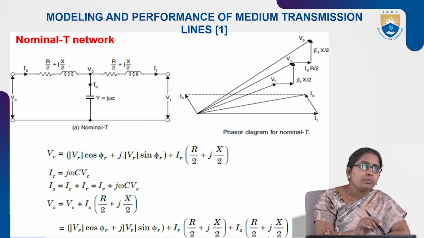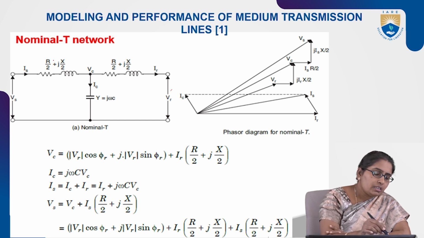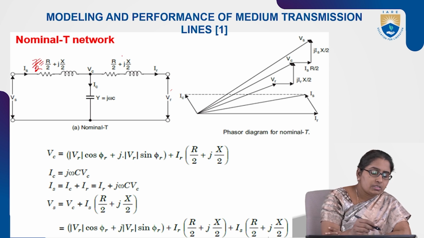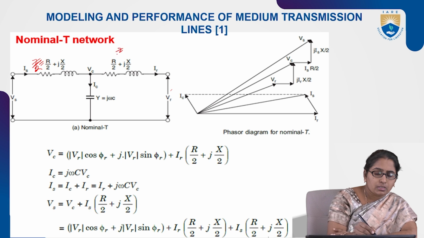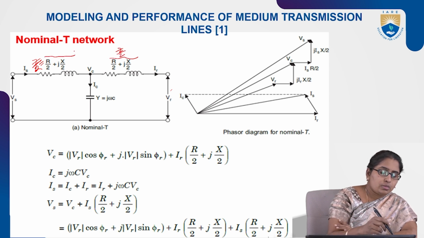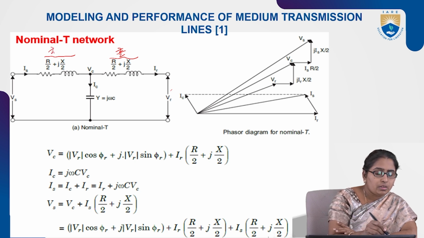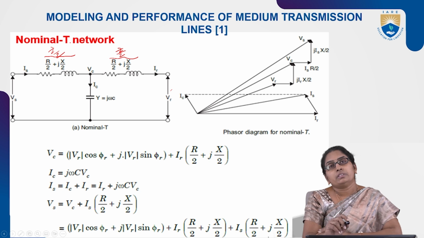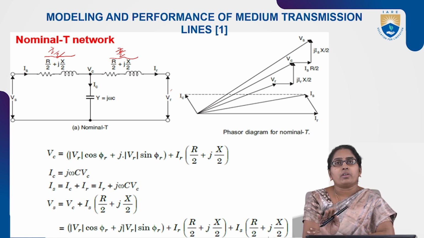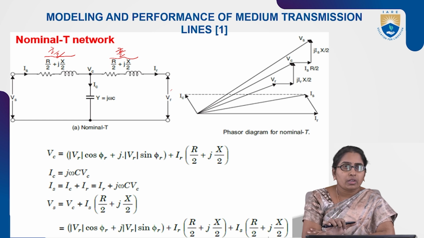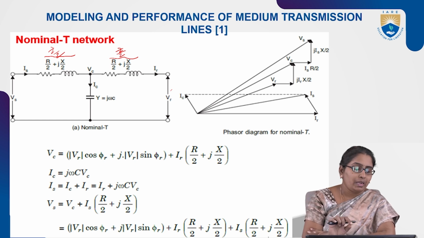So what is the total impedance here at the sending end? R by 2 plus jX by 2, which is nothing but Z by 2. This is also another Z by 2. So in the nominal T method, the total impedance is divided into half and the total capacitance is assumed to be concentrated in the middle of the line.